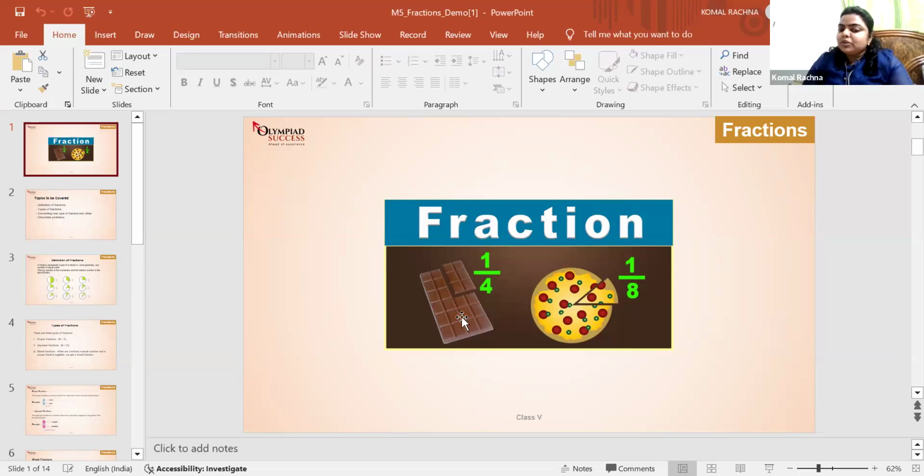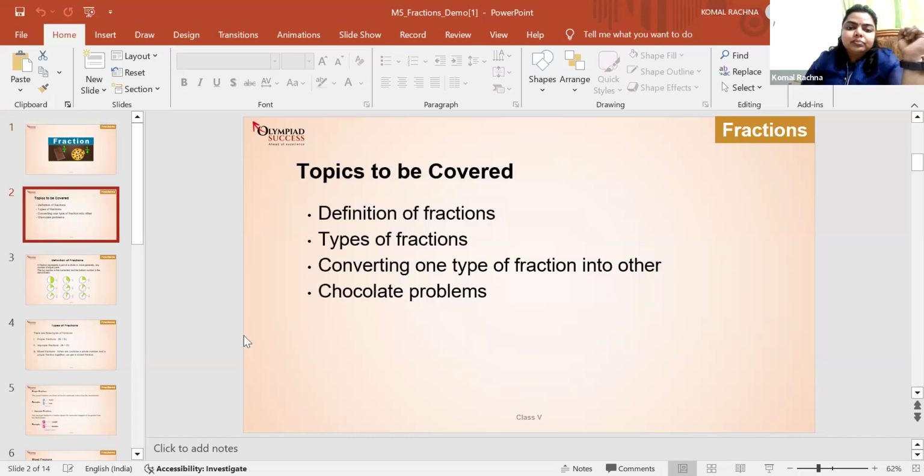See this pizza actually. If this pizza is divided into 8 slices, and if I take out one slice, then I can say that this slice is 1/8 of the pizza. So the numerator always shows the part, and the denominator shows how many total parts it has, right? So that is the fraction.